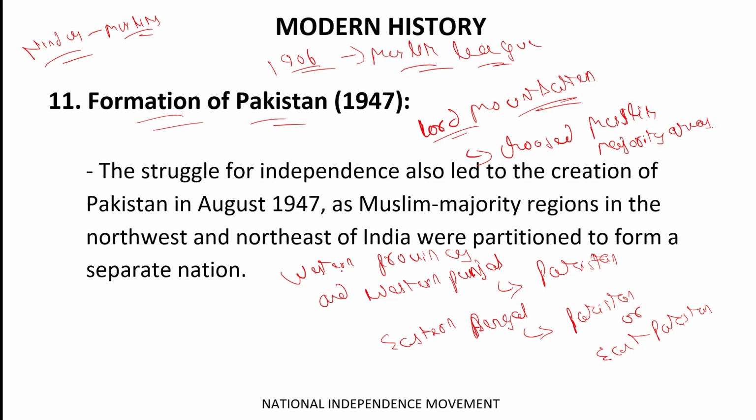Mountbatten had received a job from the British government to establish two separate states, India and Pakistan. Okay, so he chose Muslim majority areas, which are the western provinces like Sindh and Balochistan. Thereafter, western Punjab, like the present-day Punjab of Pakistan. Thereafter, he chose the eastern Bengal area, which is currently known as Bangladesh. I have told you why it is known as Bangladesh. Okay, so that was the basis of the formation of Pakistan. Got it?